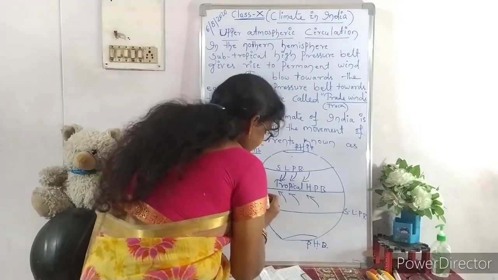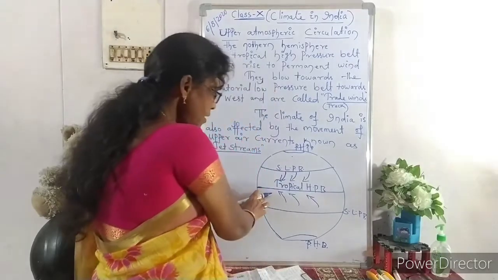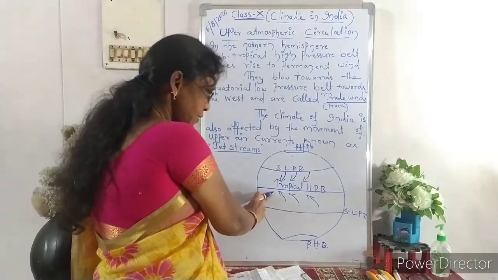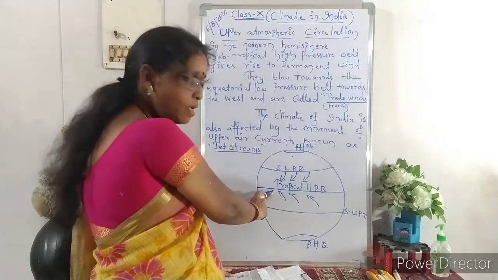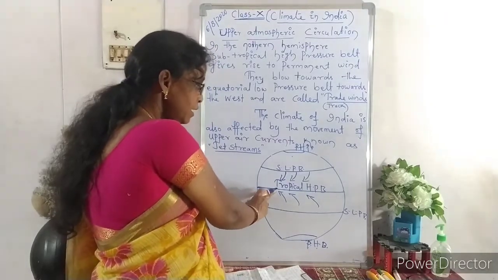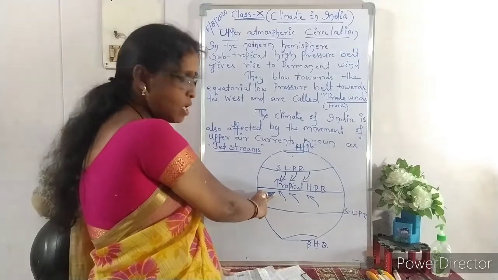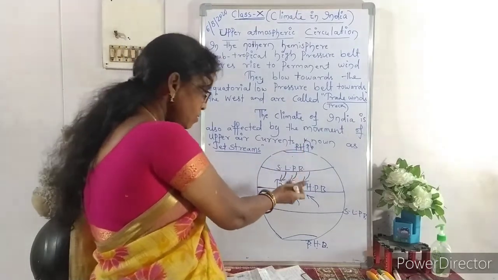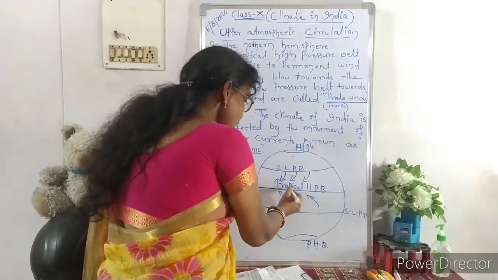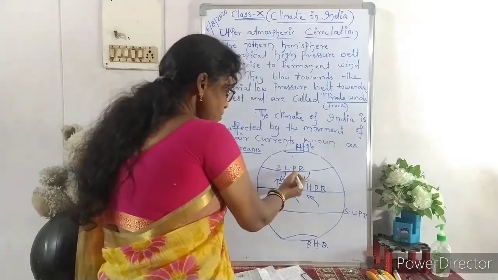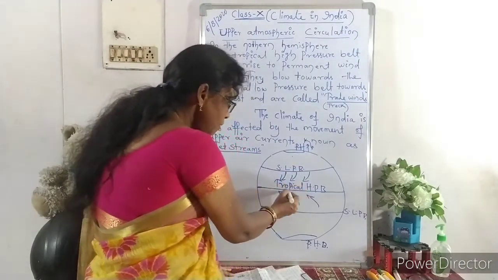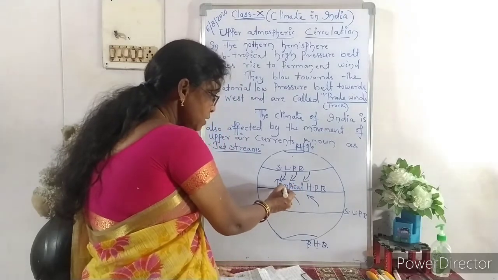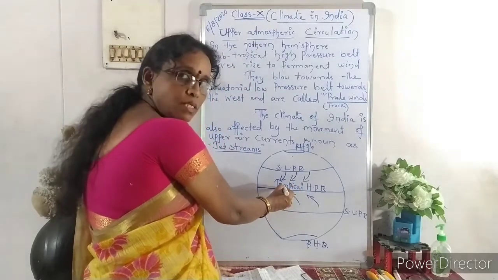Continuously, in the tropical region, where the intensity of the sun's rays is more, evaporation goes on, and along with the evaporation the place becomes empty. That means it is now called a low pressure area.